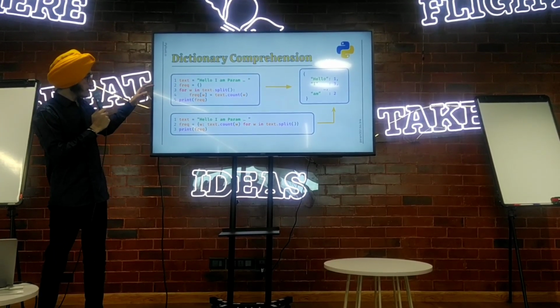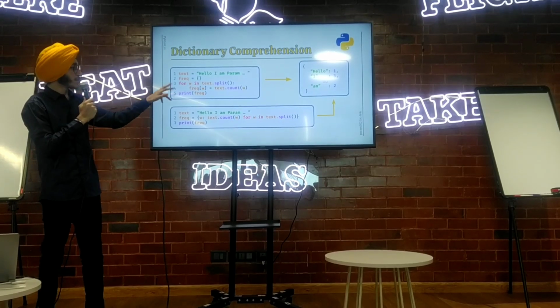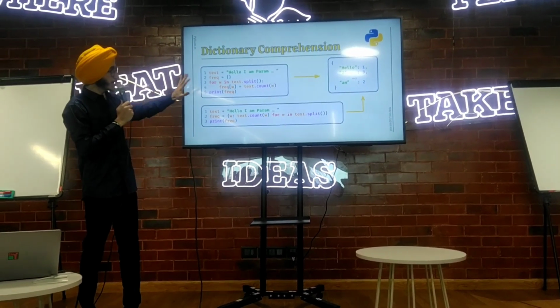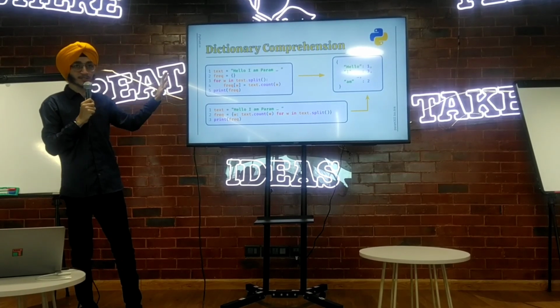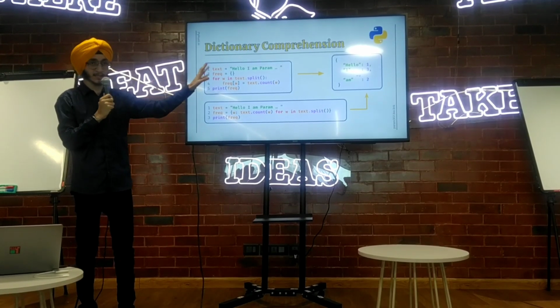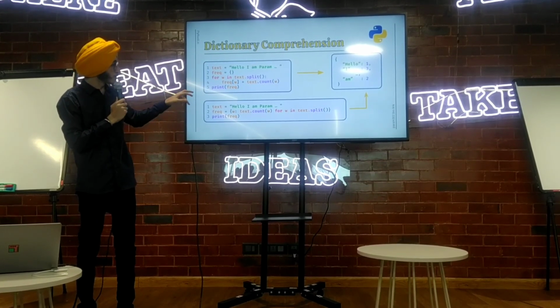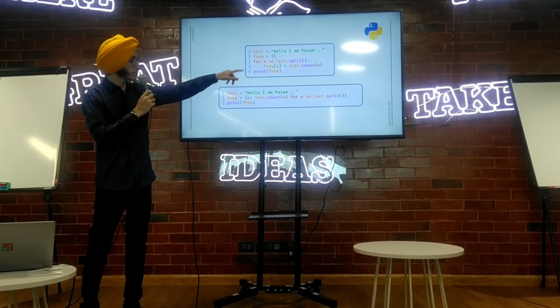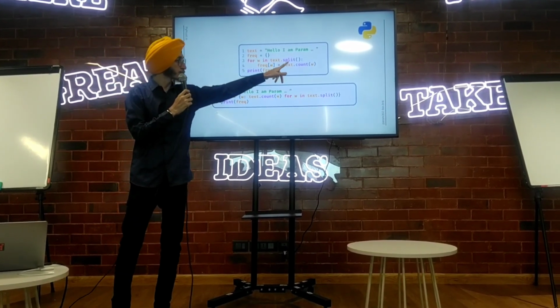Here I have two code blocks, where I am just calculating the frequency of the words in the text variable. In the above code block, I am going through all the words.